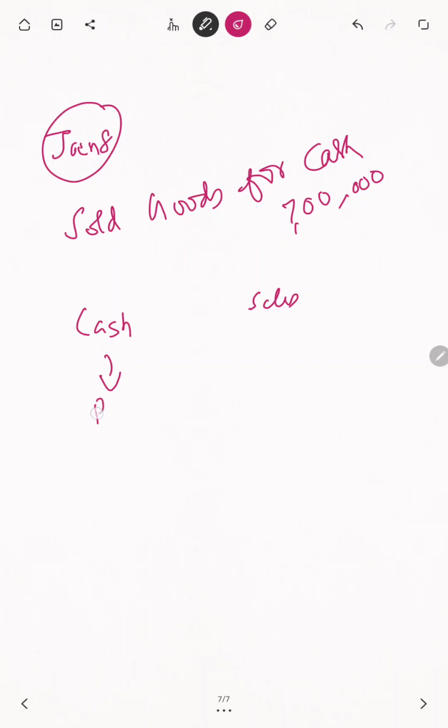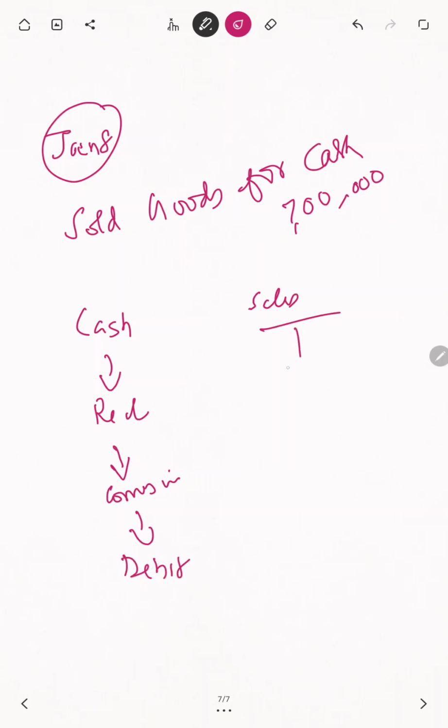Real account. Fine. From the Sridhar and Co point of view, is this 7 lakhs coming into the business or going out of the business? See, Sridhar and Co is selling goods for lakhs, so definitely it comes in. What is the rule? Debit the item that comes in, credit the item that goes out. It comes in, so debit what comes in.